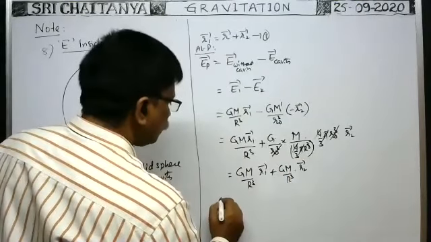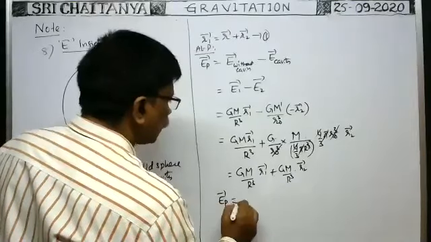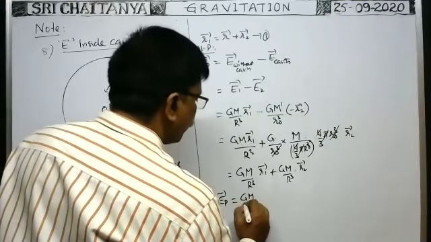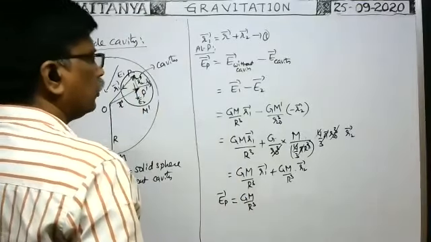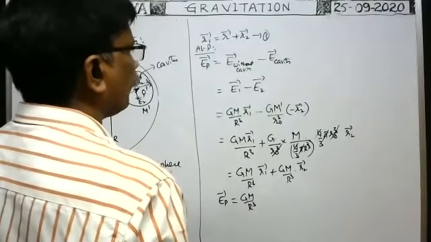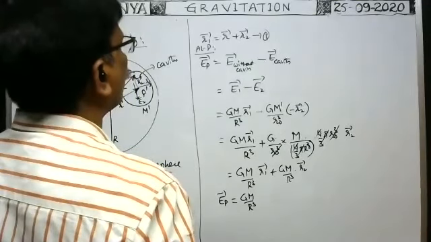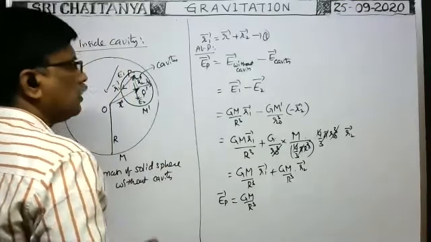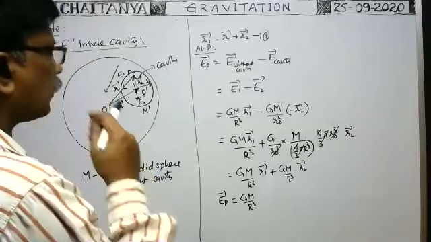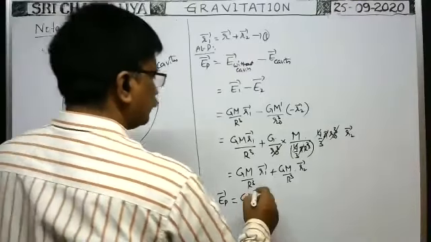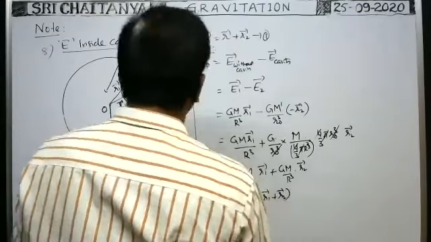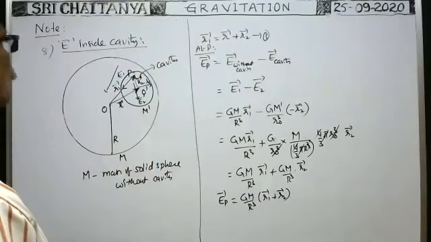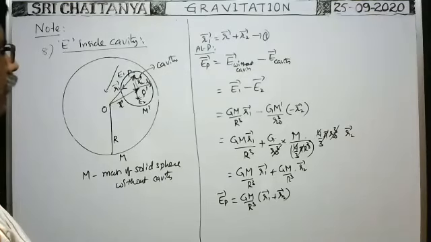Therefore, intensity of gravitational field at that point is equal to GM by capital R cube, you take common, of R1 bar plus R2 bar. I think somewhere we committed a mistake.